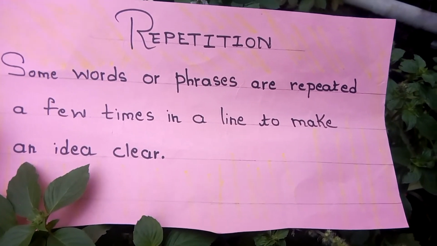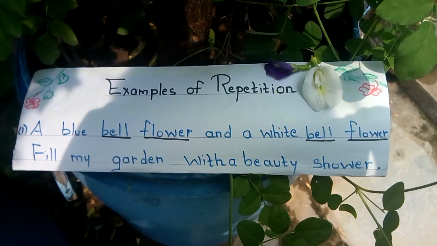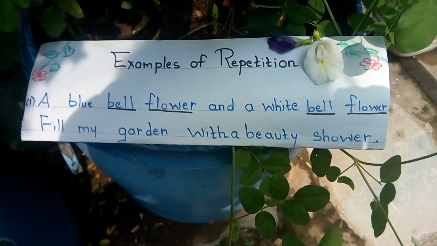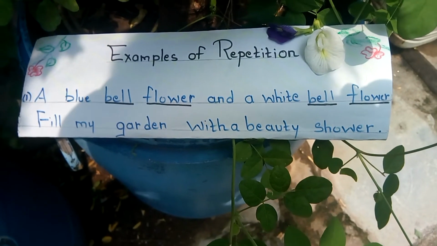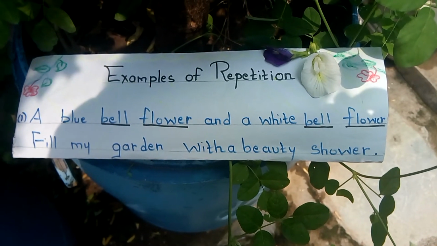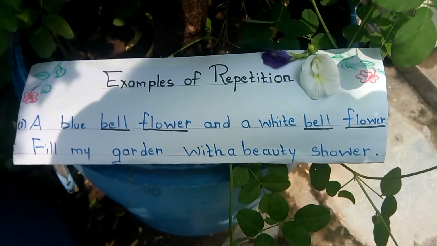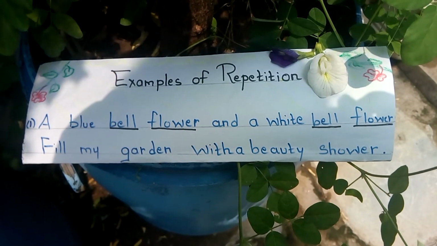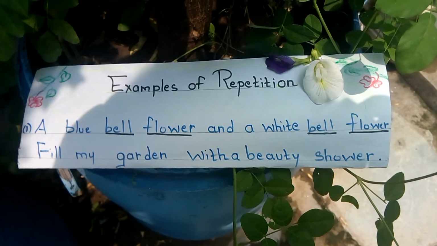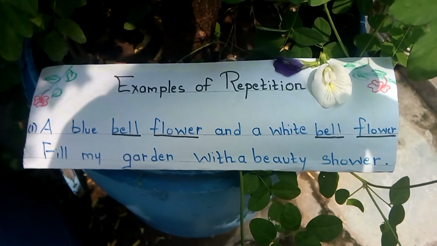Now let us try to see some examples and try to identify repetition. Let's read this example. Here are the poetical lines for bluebell and white bellflower. A bluebell flower and a white bellflower fill my garden with a beauty sure. Here we can see the phrase bell flower has been repeated in the first line. We can see that the same word bell and flower is repeated, and so we can call it repetition.